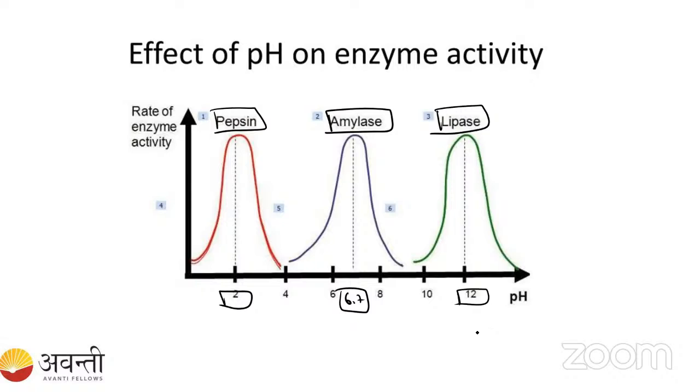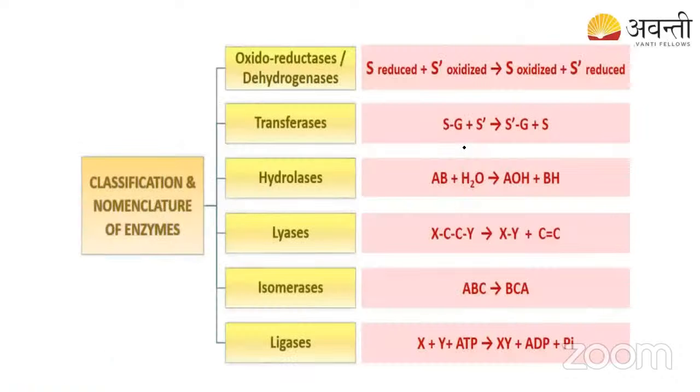So in the exam, this may be asked like this, students. See here, they have given the graph, but they will not give the enzyme name here. Okay. So they will give 2, 6.7 and 12 like this. So you have to remember at which pH each enzyme is going to work. Okay. So see here, now the classification of the enzymes.